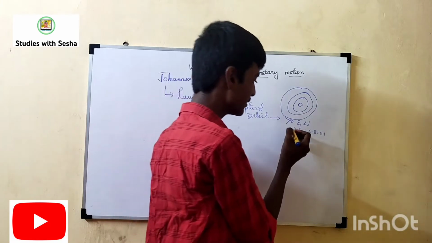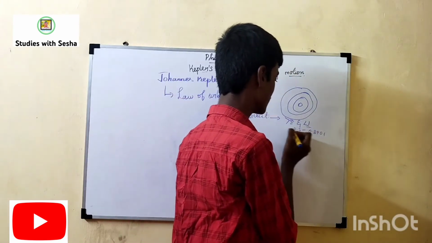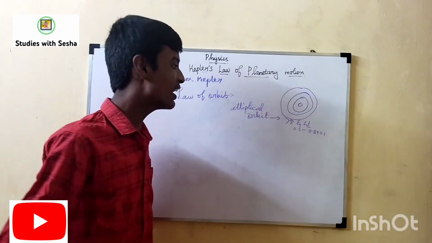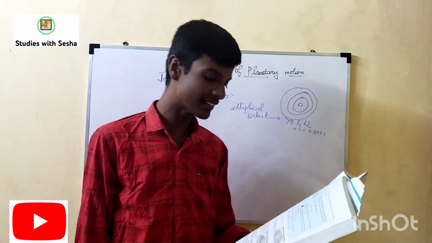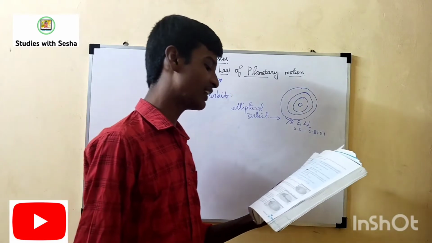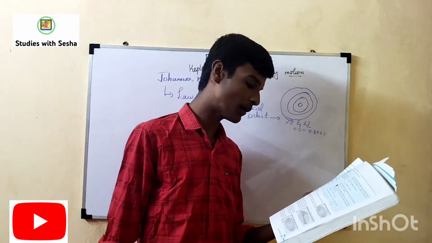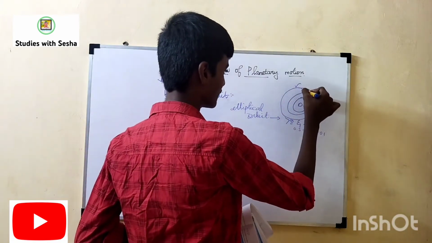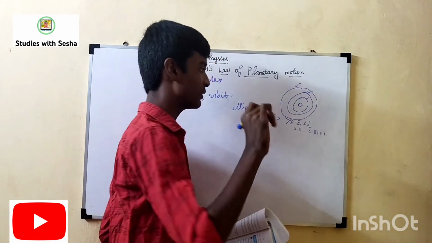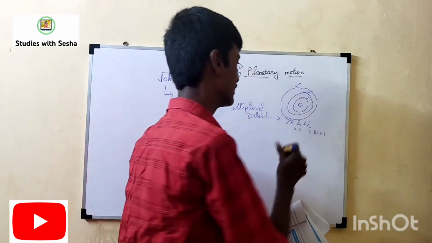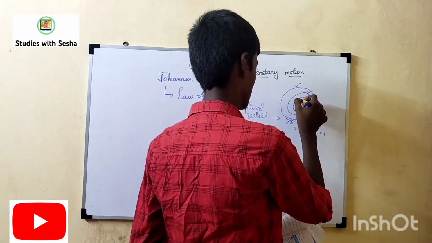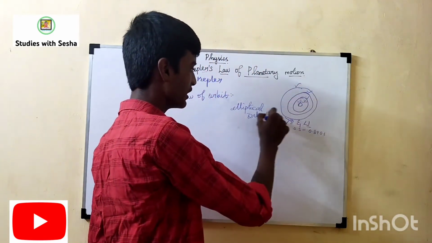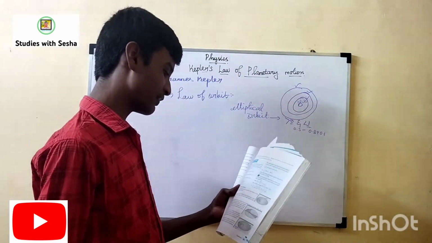So the decimals between 0 and 1 are considered to be elliptical orbit, and it covers a circular path called elliptical orbit. So it says each planet moves around the sun in an elliptical orbit with the sun at one of the foci of the orbit. All planets revolve around the only one big body called the sun. So it revolves in elliptical orbit as shown in the figure.